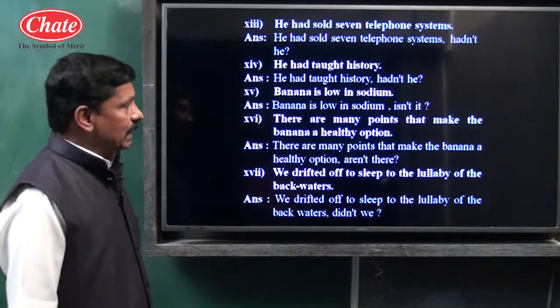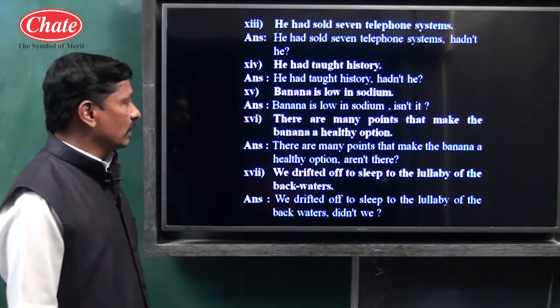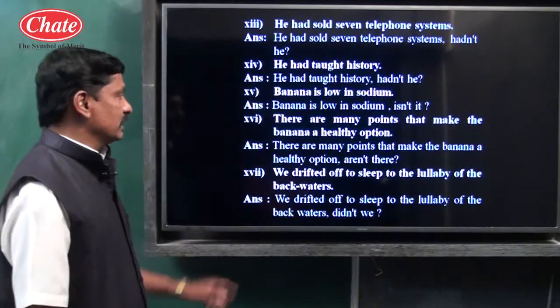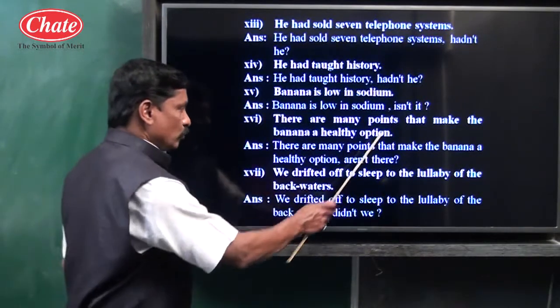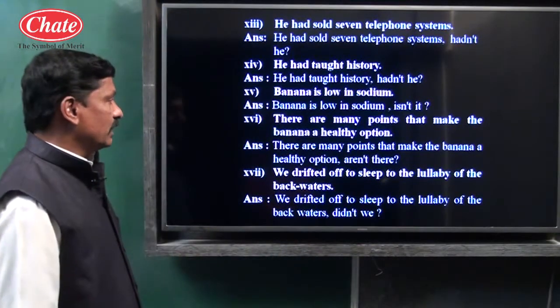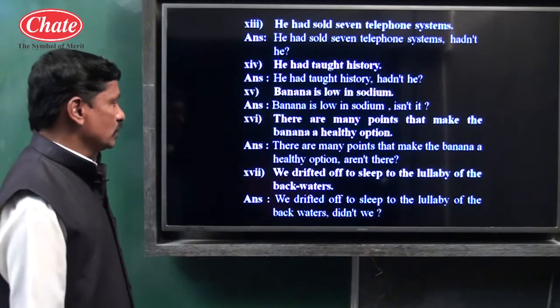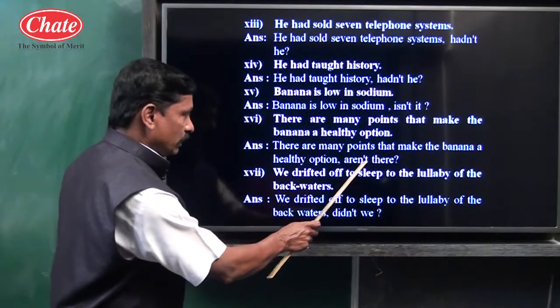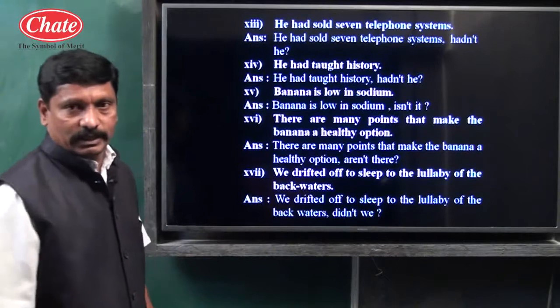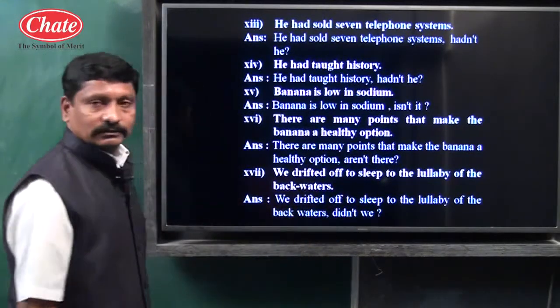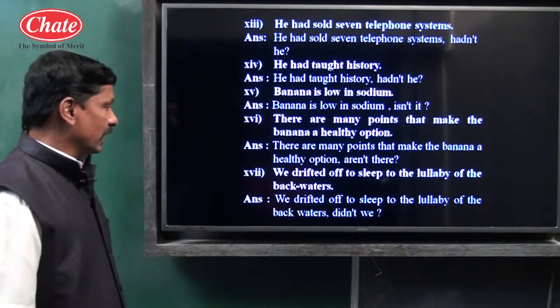See children, next example: There are many points that make the banana a healthy option. Once again, this is an assertive sentence. The sentence is written as it is, and at the place of the full stop, a comma is given. Affirmative, so negative tag, and "are" is itself an auxiliary. So children: aren't there?